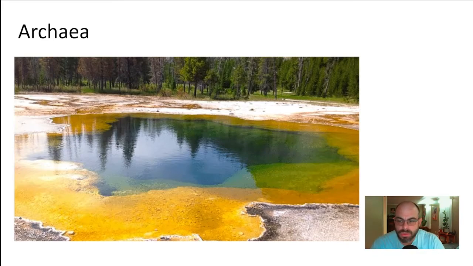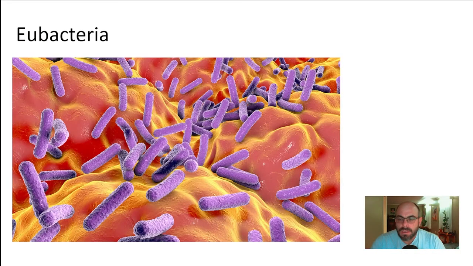Here's a picture of some sort of hot spring, Yellowstone. It's like Morning Glory hot spring or something along those lines. And it's like 160 degrees, which is really hot, right? You can't get in that, but the bacteria love it. And see, that's why it's all yellow and nice looking. And so these are bacteria that live in harsh environments: hot springs, deep sea vents, salt flats, all kinds of places. We're going to be spending our time talking about eubacteria.